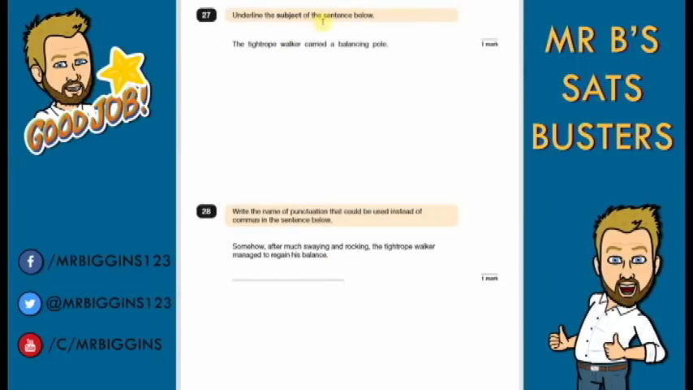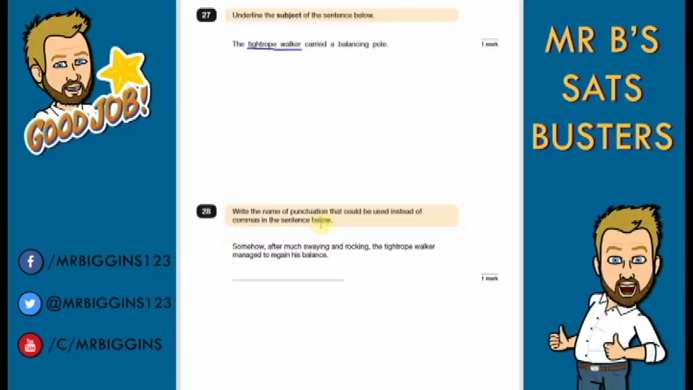Question 27. Underline the subject of the sentence below, which is what is this sentence about? In this sentence, the tightrope walker carried a balancing pole is about the tightrope walker. So we would underline the tightrope walker. The tightrope walker will probably get the answer as well, but tightrope walker is what this sentence is about.